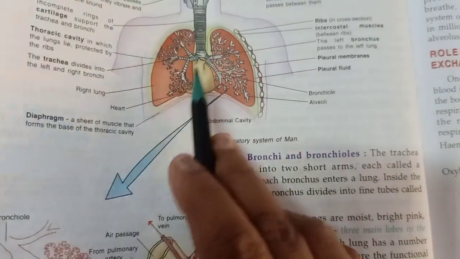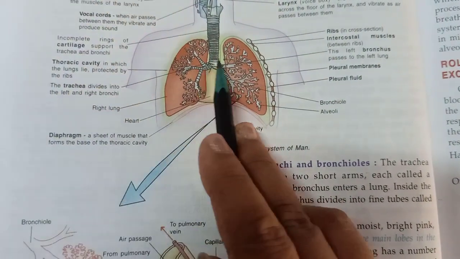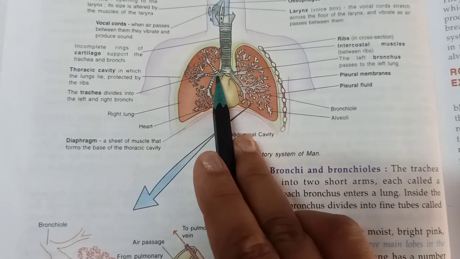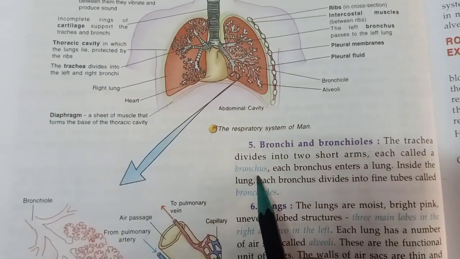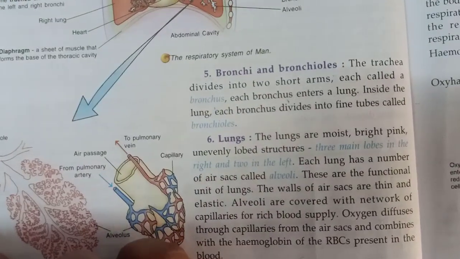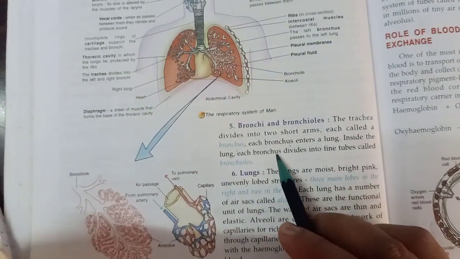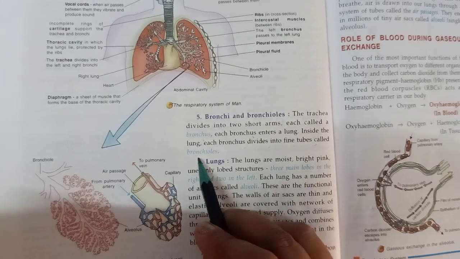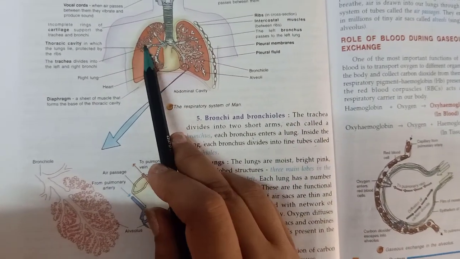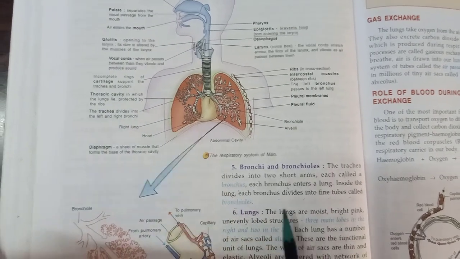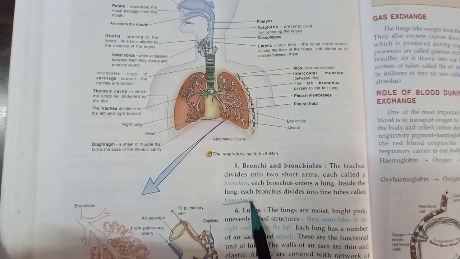As I showed you in the figure, the trachea is divided into two branches, and singly they are known as a bronchus. Each bronchus enters a lung. Inside the lung, each bronchus divides into fine tubes called bronchioles. Inside the lungs you can see these tiny tubes, and they are known as bronchioles.